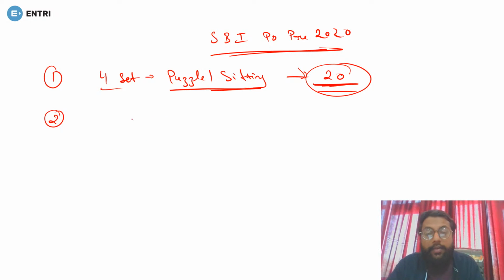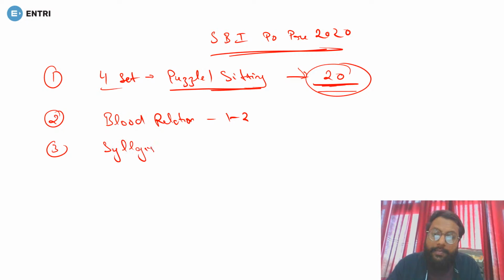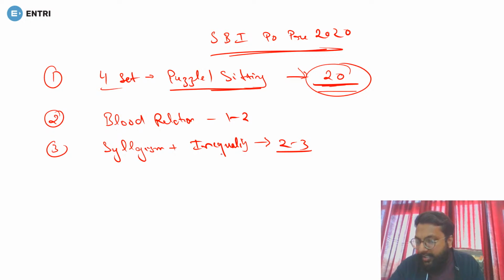In that we will get all the miscellaneous chapters. First of all you can have blood relation, that is of 1 to 2 marks. Third, there is a chance that you can have syllogism, plus with that you can have inequality. I am taking 2 to 3 marks for syllogism and inequality because in the previous examinations I have seen there are fewer questions from syllogism or inequality, but we can expect from both the chapters, including 2 to 3 marks.